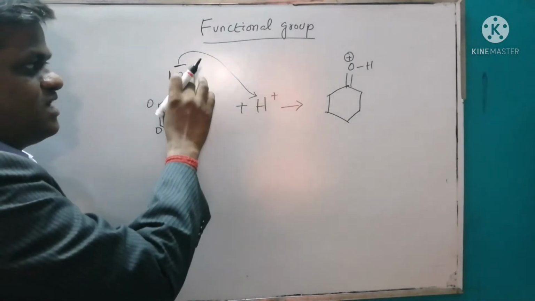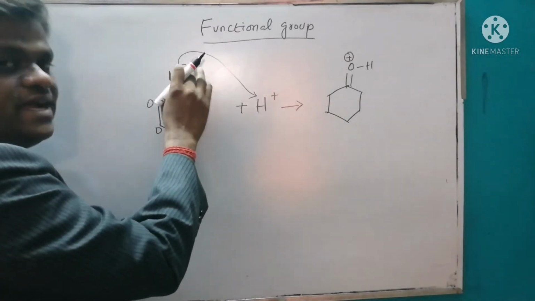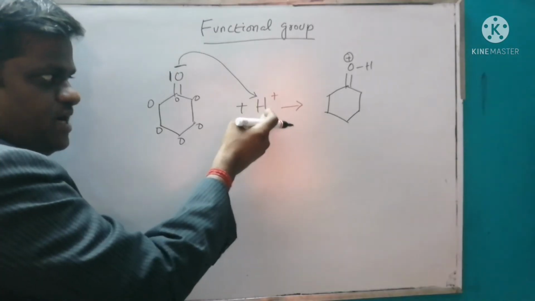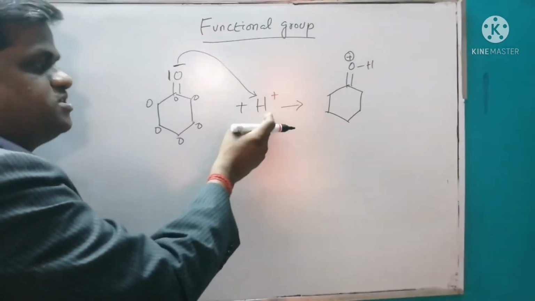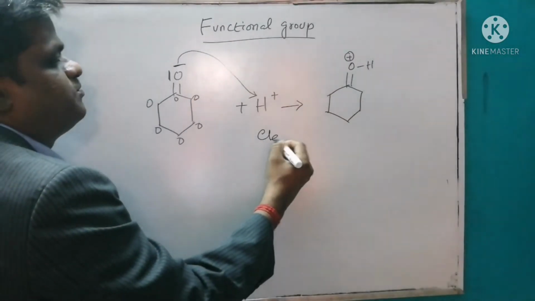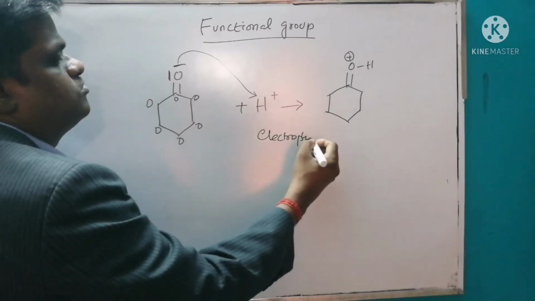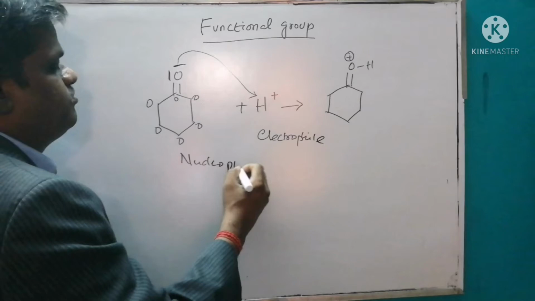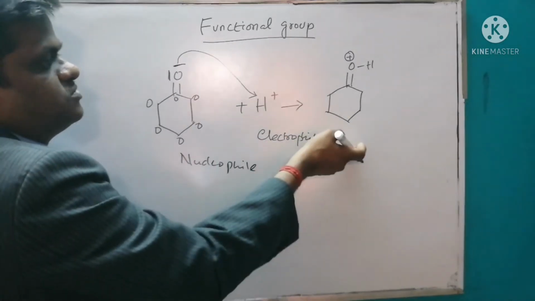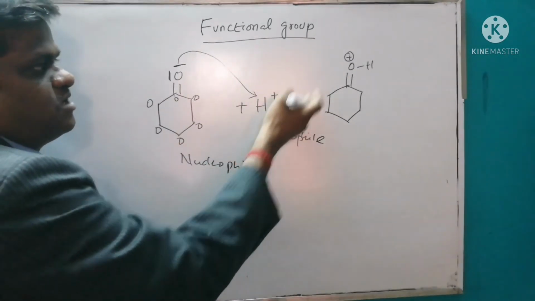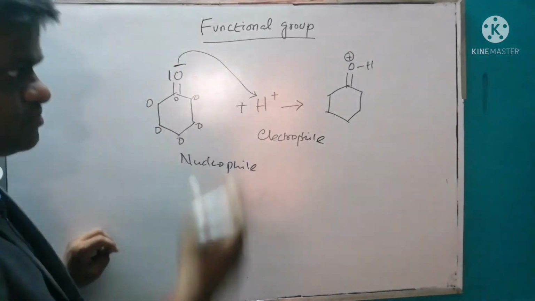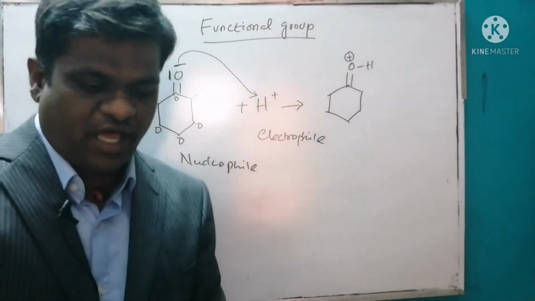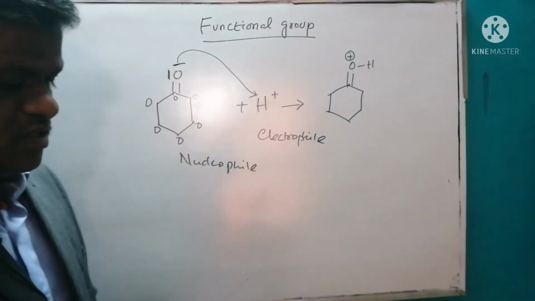The oxygen is electron rich, and it acts as a nucleophile, and this atom is electron deficient. This is acting as an electrophile, and this is acting as a nucleophile, and we know this nucleophile will attack this electrophile, and we will get this product. In simple analogy, I would like to explain.